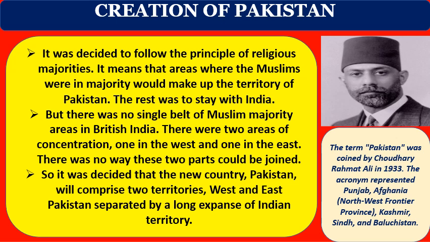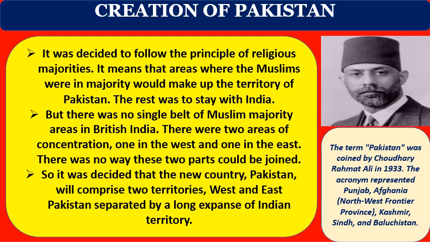But there was no single belt of Muslim majority area in British India. What is the problem? There is no single belt where the Muslims are the predominant population. Hindus and Muslims are living together, so it is difficult to separate the people along with the territory. There were two areas of concentration, one in the west and one in the east. The most important areas are two: one is the western part and the other is the eastern part of British India.